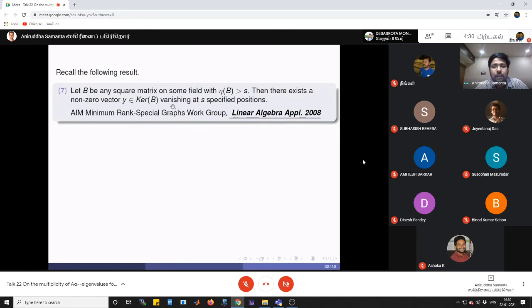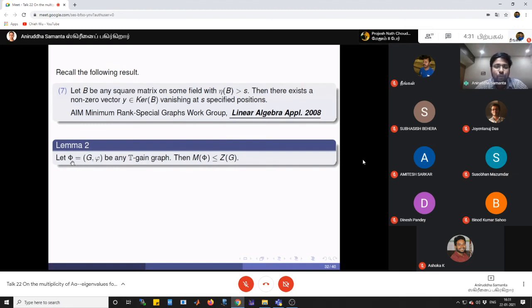Now we recall one known result, which we will use in the next lemma. Let B be any square matrix over some field, and the nullity of B is greater than S. Then there exists a non-zero vector Y from the null space vanishing at a specified position.